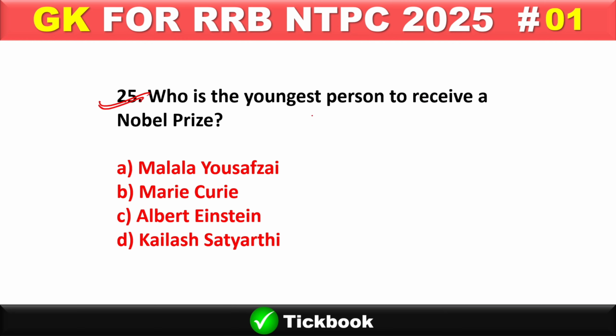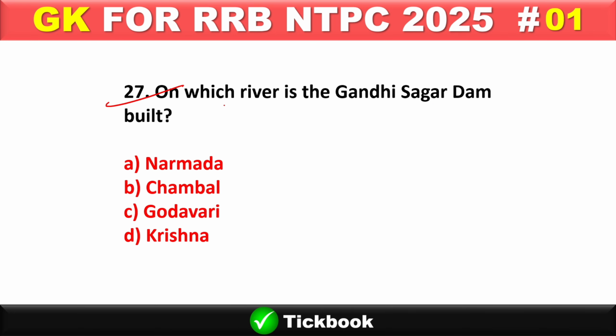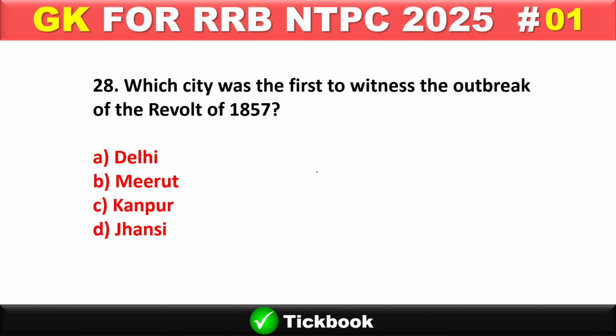25. Who is the youngest person to receive a Nobel Prize? Option number A, Malala Yousafzai. 26. Which place is the source of Godavari river? Option number B, Trimbakeshwar. 27. On which river is the Gandhi Sagar Dam built? Option number B, Chambal in MP, Madhya Pradesh.